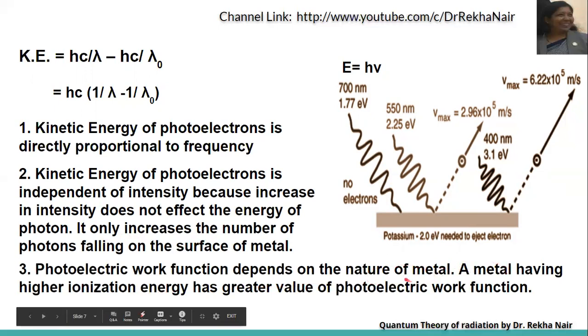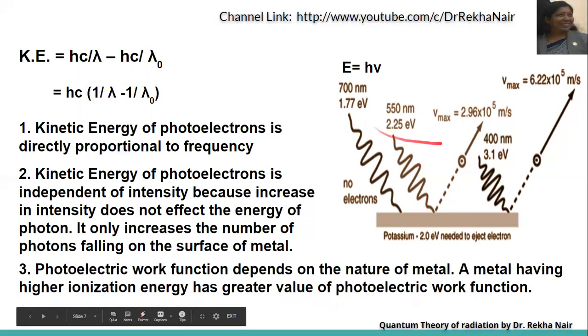The metal having higher ionization energy has a greater value of photoelectric work function. Ionization energy is the amount of energy required to remove the electron from the outer orbital of the atom. So if a metal has higher ionization energy, its photoelectric work function also will be greater.